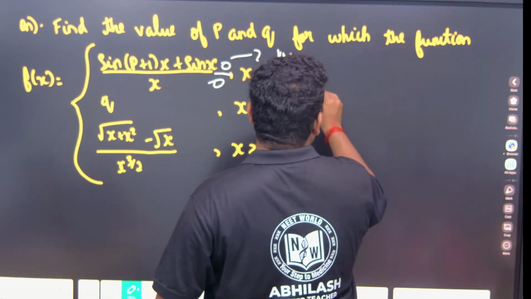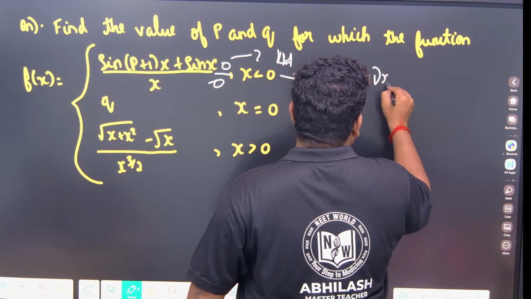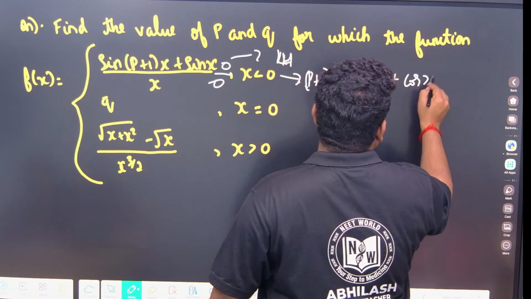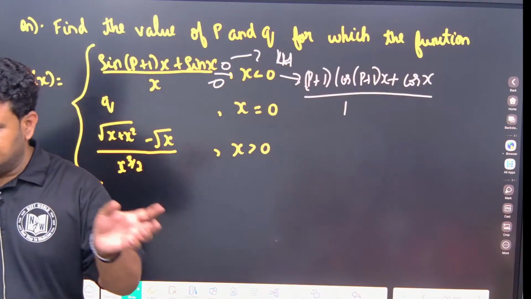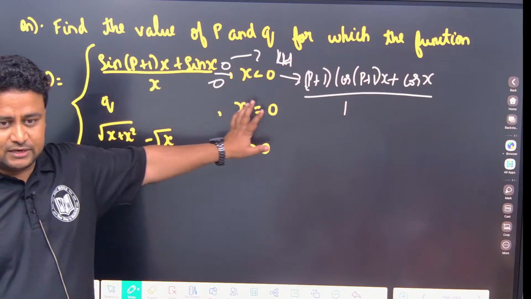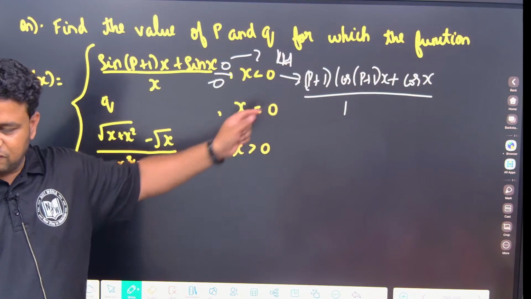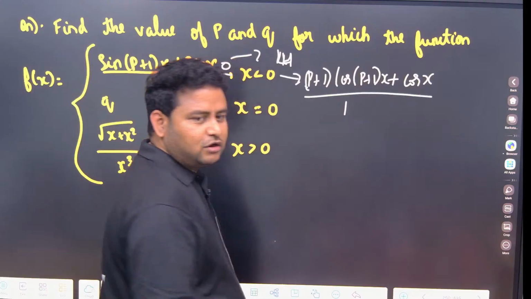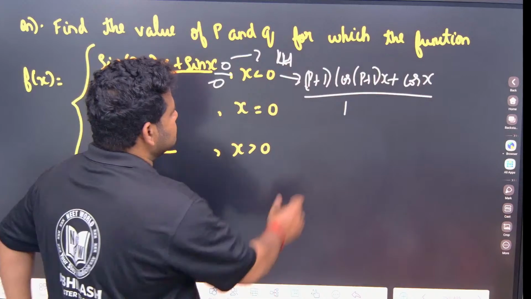P plus 1 into cos of P plus 1 x plus, the derivative of sin x is cos x and the derivative of x is 1. See, in L'Hopital rule, numerator separately, denominator separately, we have to differentiate. Don't apply quotient rule here. L'Hopital rule says f dash of x divided by g dash of x, not f by g dash of x. It's not like that. Okay, clear? Niharika following, Srinidhi, Manaswini. Okay, see, this is what we have.